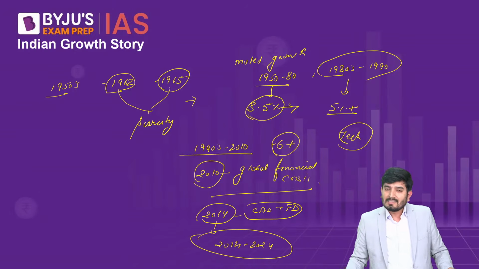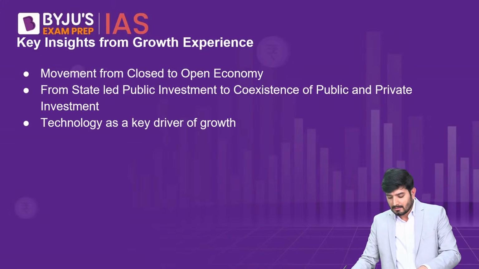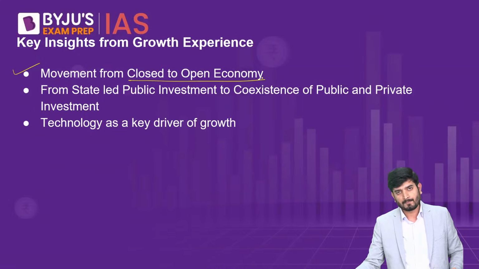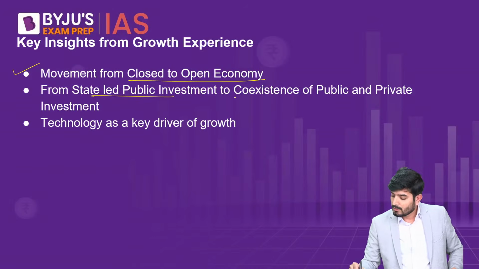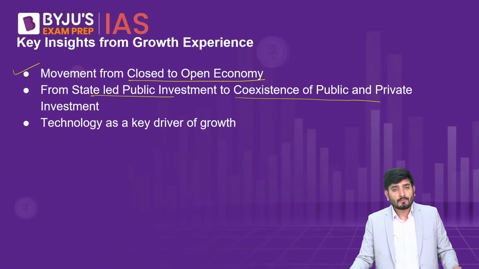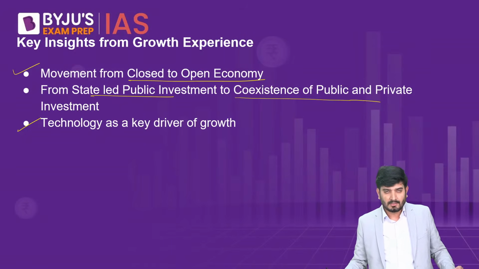Also, we have seen that initially we were a very closed, statist economy. Later on in 1991, we reformed. We became privatized. We became an open and global economy. So what are the key insights from this story? The first insight is that we moved from a closed economy to an open economy. The second insight is that from state-led public investment, we went to the coexistence of public and private investment. So not only is the state now responsible for taking the trajectory of economic development, but the private sector also has a fair share to play. The third insight is that technology has always been a key driver of Indian economic growth from the 1950s till 2024.